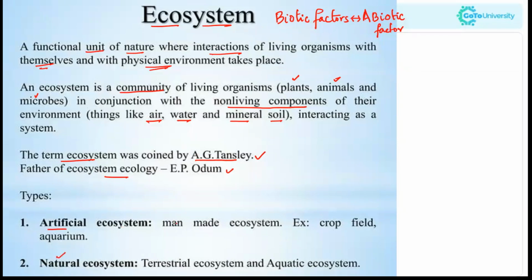Artificial ecosystem is a man-made ecosystem, for example, the crop field, aquarium, etc., which are constructed by humans. Natural ecosystems include terrestrial as well as aquatic ecosystems, which are present on Earth naturally. They are not synthesized or made by any individual. They are already present, or they evolved in nature by themselves.